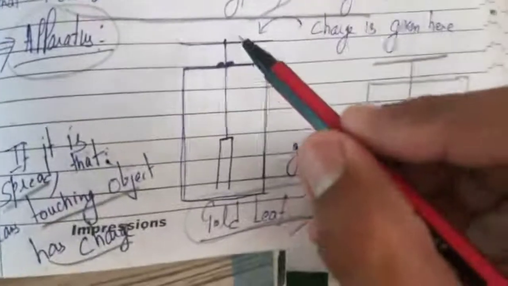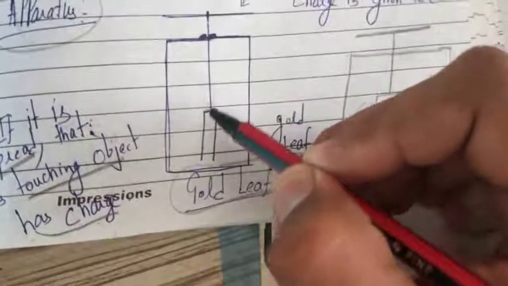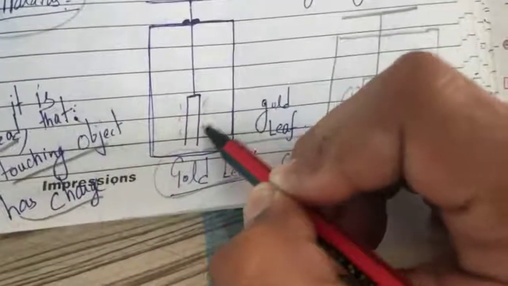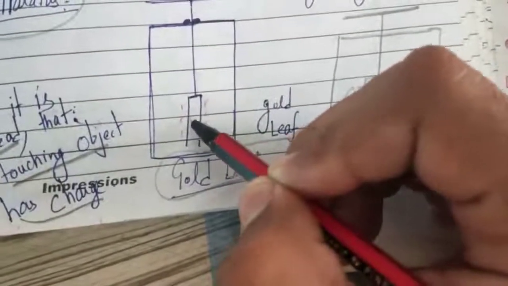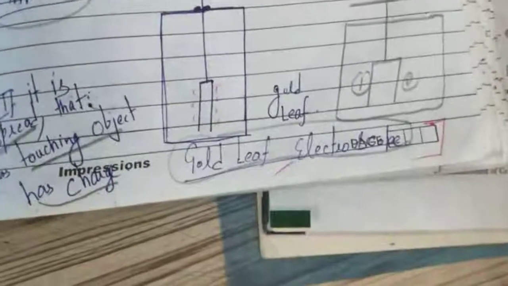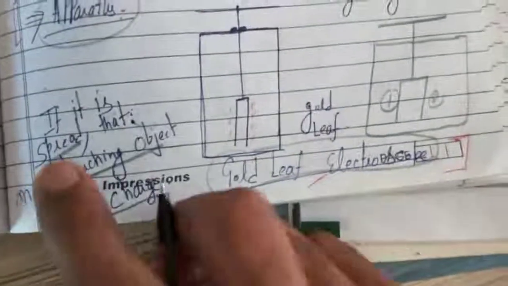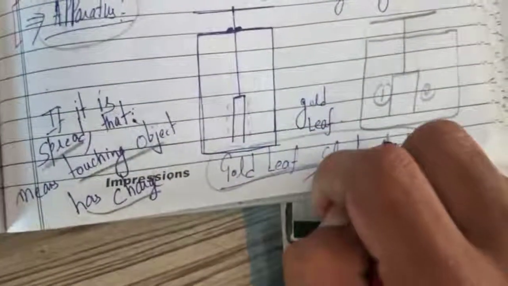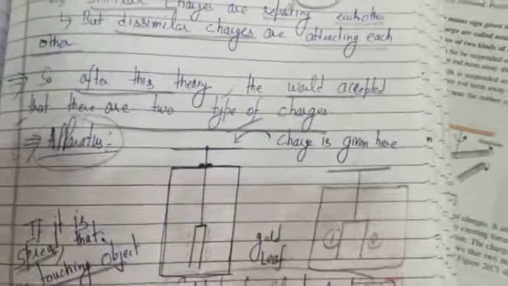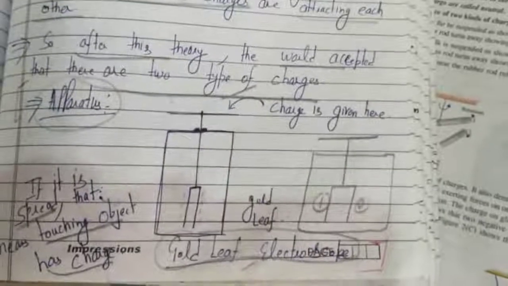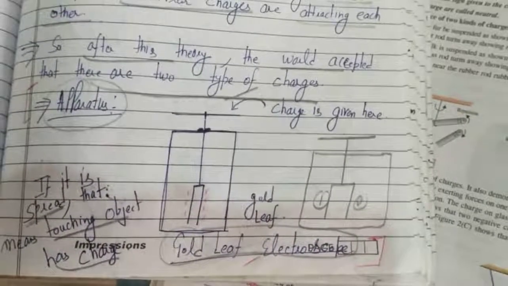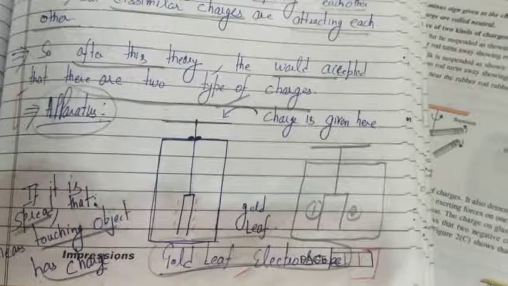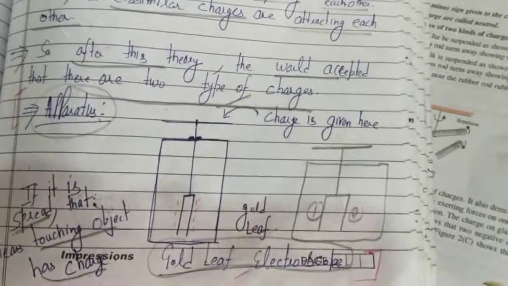Suppose you touch a positive charged object here. This leaf will also get positive charge, and this leaf will also get positive charge. So this leaf will repel this leaf. Both the leaves will spread, and you know the touching object has charge. So to know whether an object is charged or not charged, we use a device called the gold leaf electroscope.